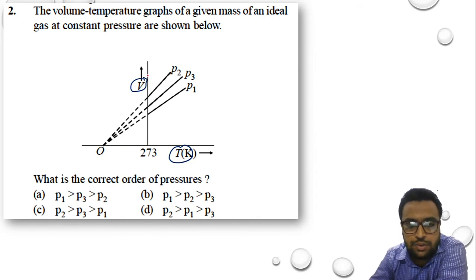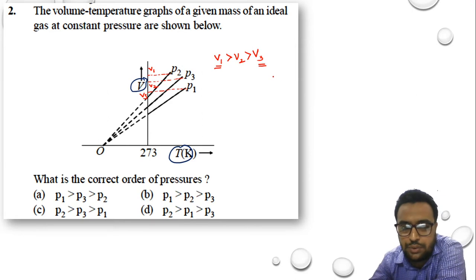at P2, I am just marking the volume, I'll say this is volume 1, and at P3 it is volume 2, and at P1 it is volume 3. So if I look, V1 is greater than V2 and V2 is greater than V3. That means the highest volume is for V1 and the lowest volume is for V3.